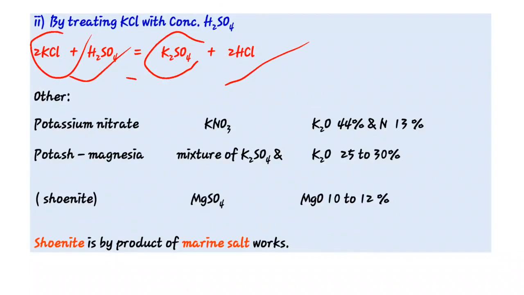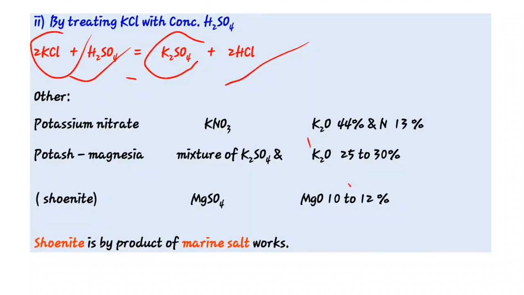Okay, so these are the two major manufacturing processes, that is muriate of potash and sulfate of potash. Remember, schonite is the byproduct of marine salt works. Okay, then see the next point, that is management.